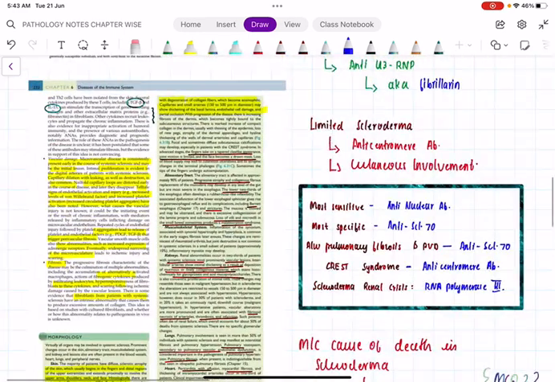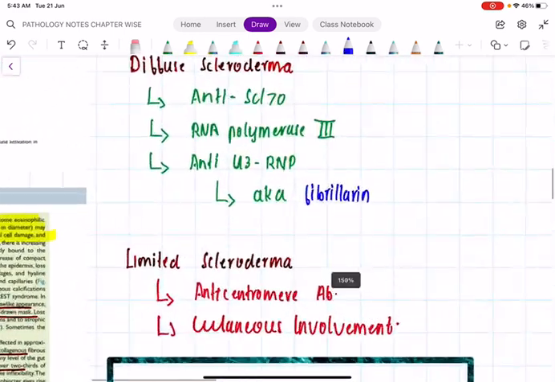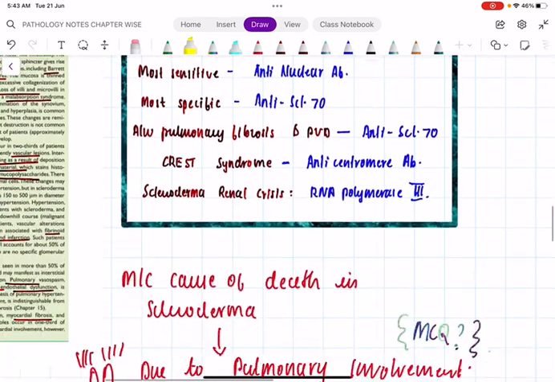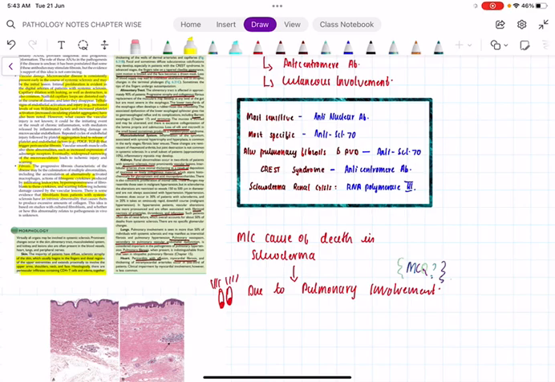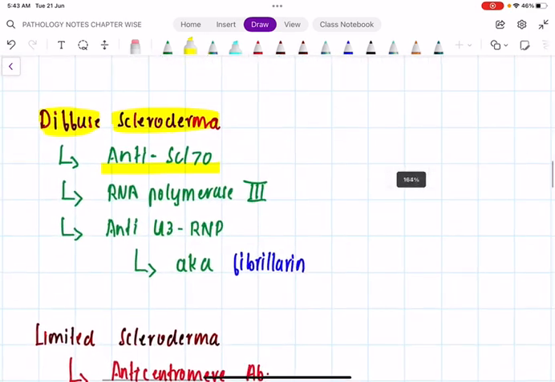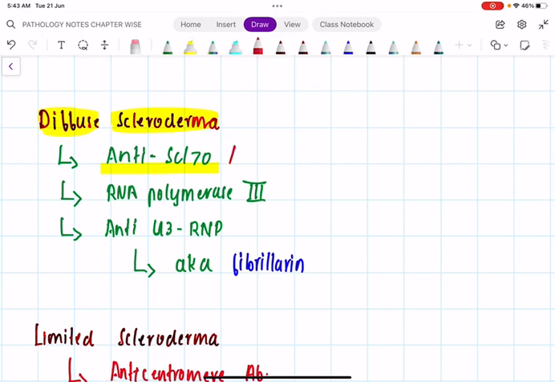Once that is done, please go through diffuse scleroderma and limited scleroderma. We have a spectrum of autoantibodies, like in SLE, where we have a lot of antibodies to remember. In diffuse scleroderma, remember children, it is anti-SCL70. This is also called anti-DNA topoisomerase 1. This is another name for anti-SCL70. I am writing it here.